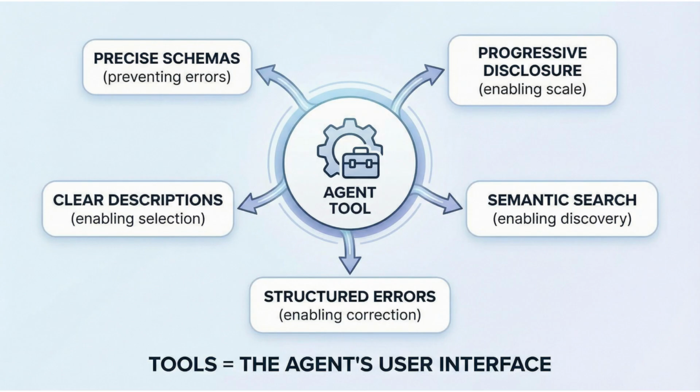Here's the bottom line. Tools are the agent's user interface. The quality of your tools determines the quality of your agent's actions. Precise schemas prevent parameter errors. Clear descriptions enable correct tool selection. Structured errors enable self-correction. Semantic search enables discovery at scale. Progressive disclosure enables capability-rich agents. This is Skill 8, the interface design discipline for the age of agents.